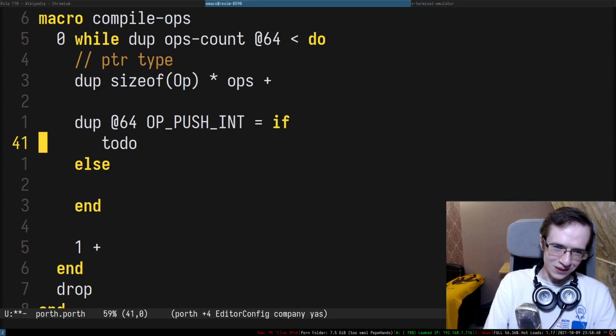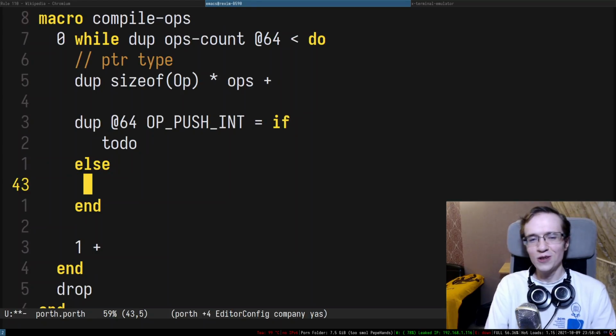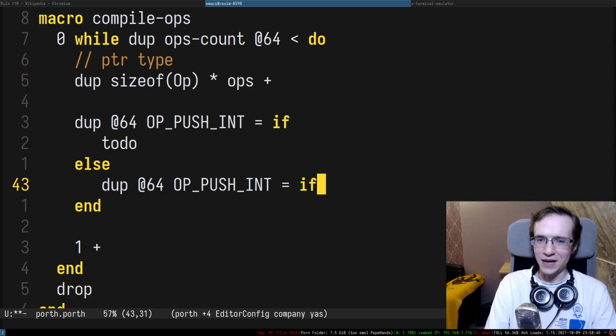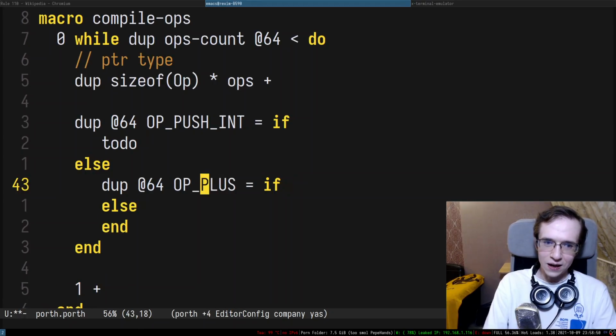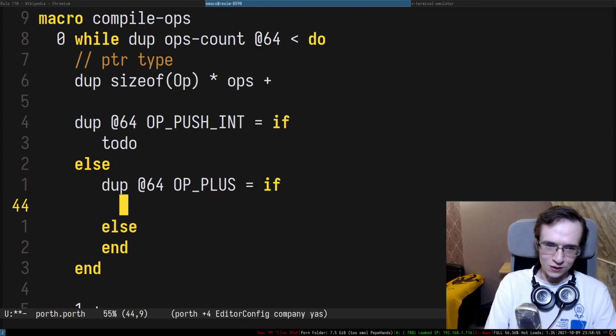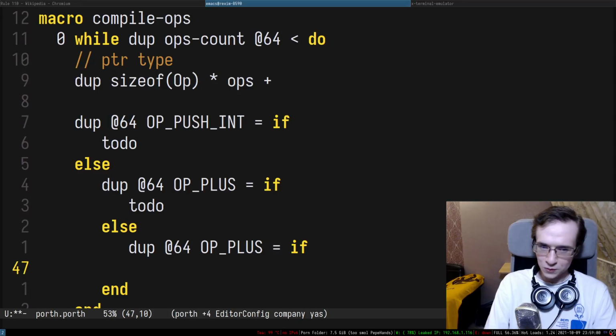Okay, so let's actually do something like a to do. If this thing... So we're starting to actually see the flows of this compiler. So if it's a push int, you have to do plus, then else and... right, so this one is going to be a to do, and then another one is going to be something like this. Right, so else to do.